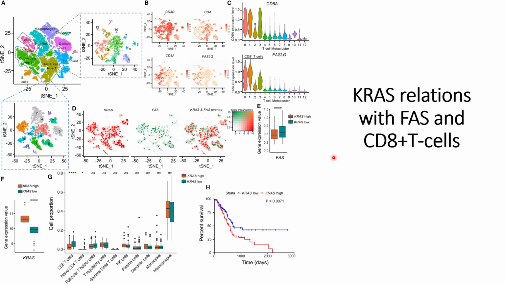And vice versa is also visible in the KRAS low populations. So I hope you understood the relationship between KRAS mutations, FAS receptors, and CD8 plus T cells. So in this panel, they check for KRAS, not only wild type KRAS but also the mutated KRAS. So I hope you understood the message of this paper.